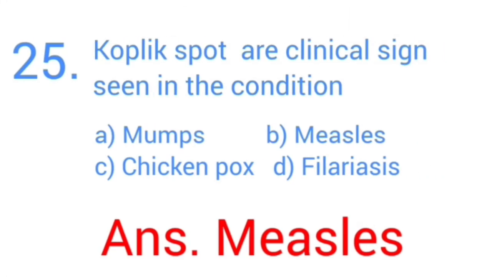Koplik spots are clinical signs seen in the condition. Options: A, mumps. B, measles. C, chickenpox. D, filariasis. Koplik spots are seen in measles.